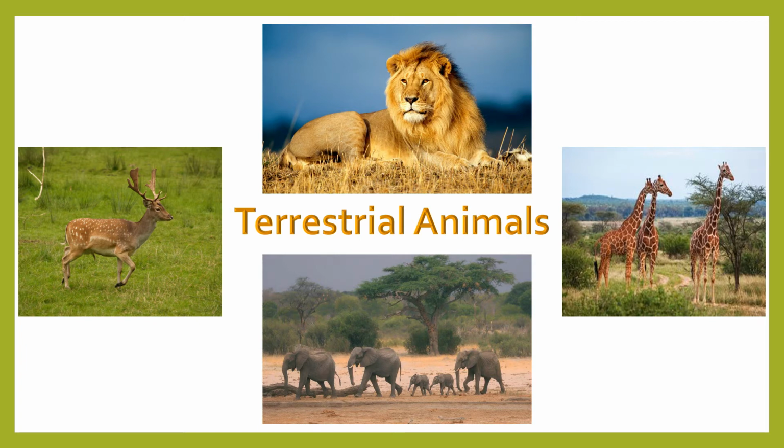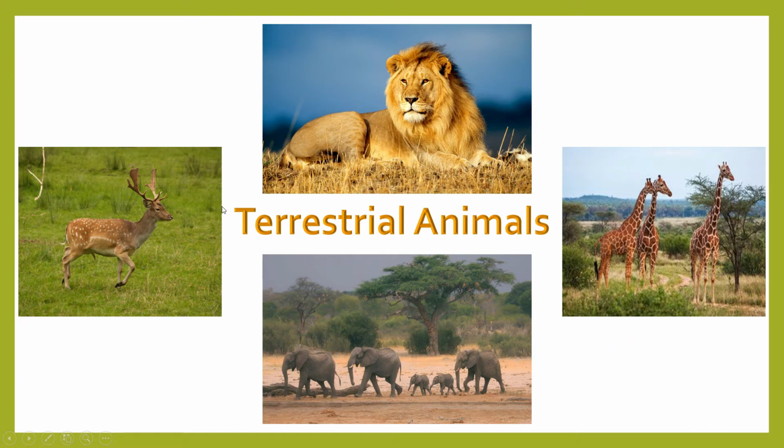And at the same time, animals like deer who are hunted by these animals, the carnivorous animals, they also have sharp ears, eyes, and sense of smell to keep themselves safe from the predators.